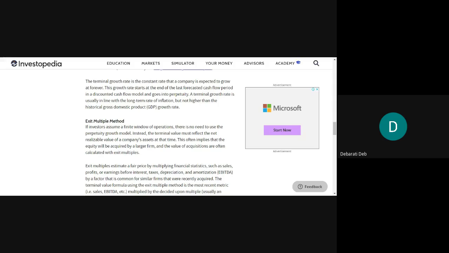Say, for example, you go through the history and see that the highest GDP growth rate of India has been only 8%. So this G, that is the growth rate, you cannot estimate to be more than 8%. Understood? It has to be lower than or equal to 8%. That also should be calculated depending on the long-term rate of inflation. That is how G is calculated.